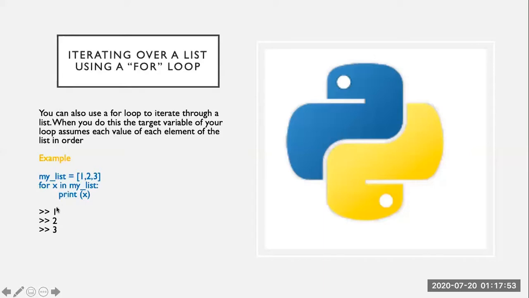As we can see, this is the output. In each iteration, it is picking the value of the element in the list in a sequence. First it printed the first element, then the second element and the third element.